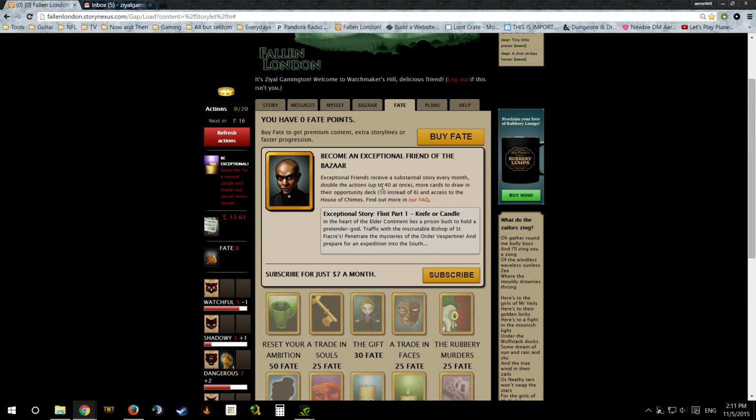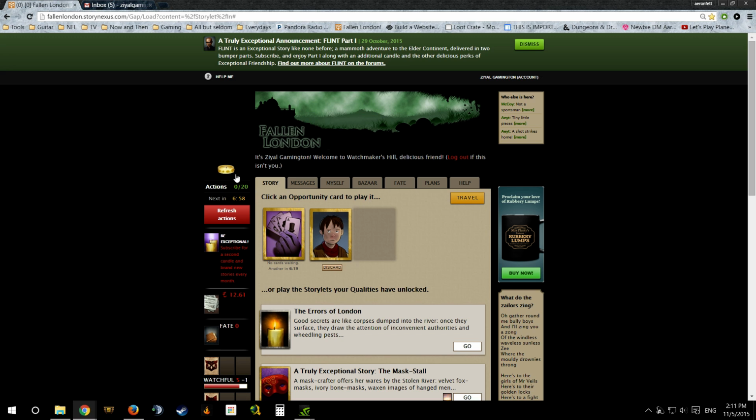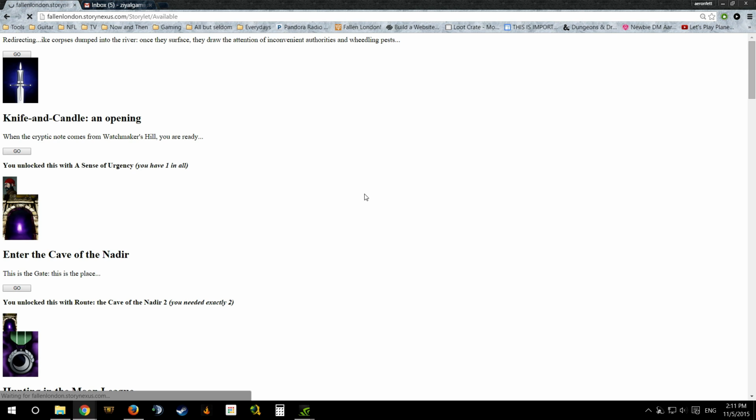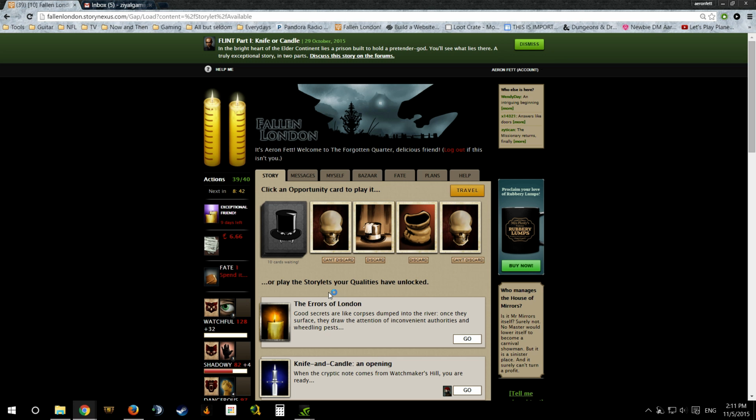What I would recommend, if you are really enjoying this game, is becoming an Exceptional Friend. It gives you 40 actions, so you get 0 out of 40, and it allows you to have 10 cards in your opportunity deck. Our problem is that we have no more time and no more cards. So let's show you guys what it's like when you're an Exceptional Friend, because that's right, my free browser-based game I decided to spend a little bit of currency on. Okay, cool. It remembered me, my main character. I think I might just put links to all my characters here. And whoa, look at that, 39 out of 40.